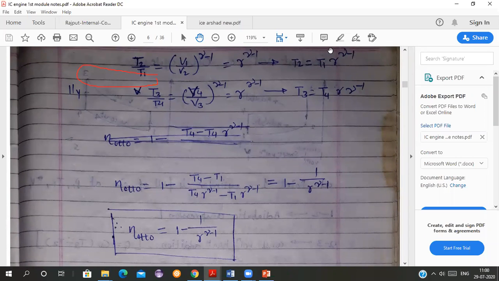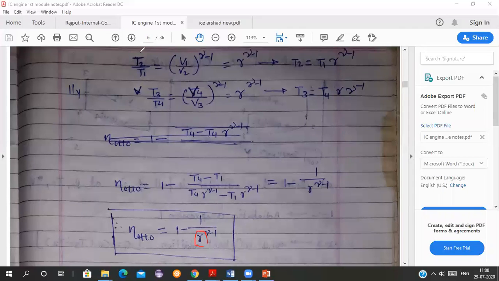This is one point. And another thing, to keep the compression ratio high is not practical, it is not possible practically. Because of the practical limitations only, we are reducing the compression ratio. We cannot compress the air-fuel mixture beyond a certain point. We cannot keep the stroke length, that is the piston travel, how much it will travel. If we increase that, will we increase the compression ratio, students?